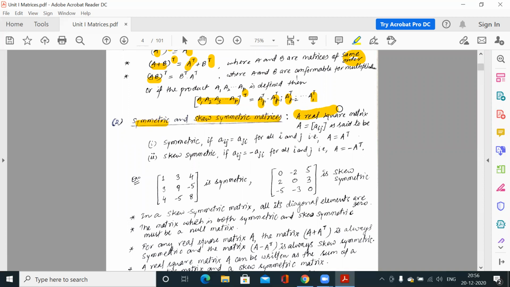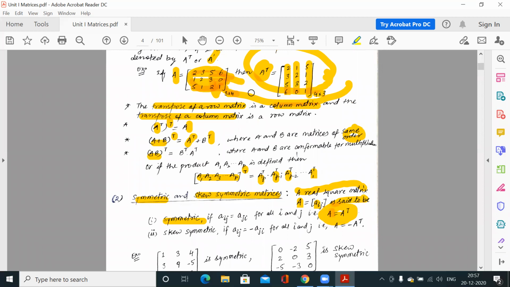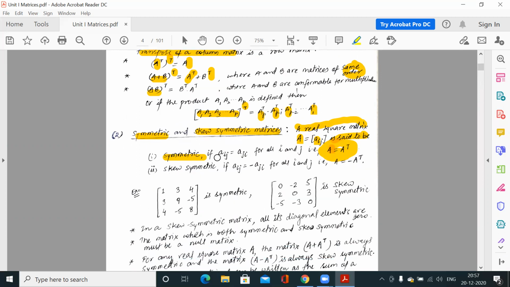A real square matrix, meaning the number of rows is equal to the number of columns and all the entries are real numbers, with the generalized form A equals [aij], is said to be symmetric when A is equal to its transpose. Suppose this is the matrix A, and if you take the transpose of this matrix and it is equal to A, then we say it is a symmetric matrix.